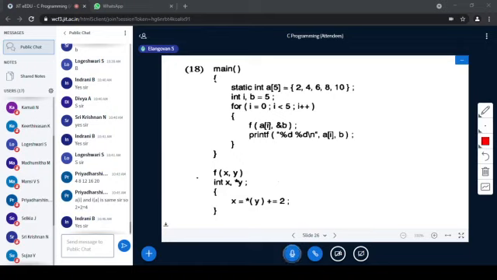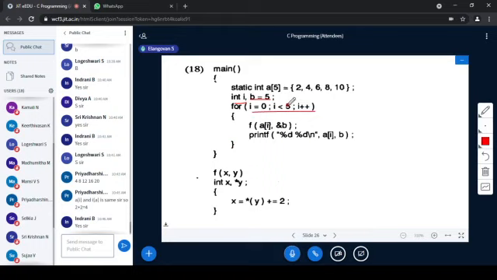So what will be the output of the first statement? A[5] is 2, 4, 6, 8, 10. That is what I have told. Whether you mention this 5 or not is fine, right? And here I is declared, B is declared and initialized to 5, and for the first for loop we have I from 0 to less than 5, that is 0 to 4.